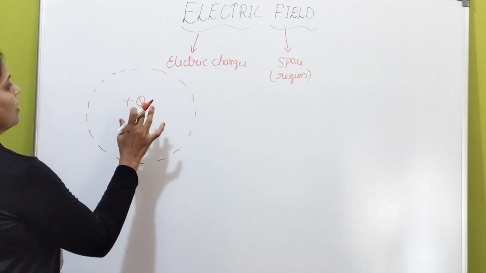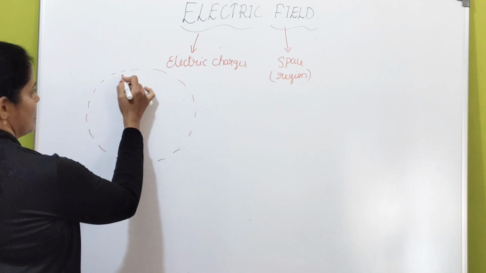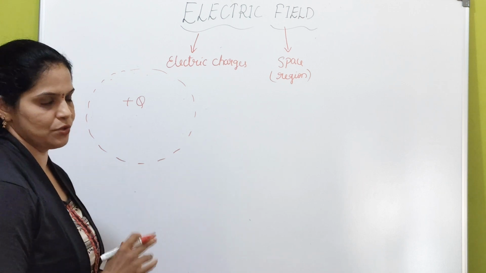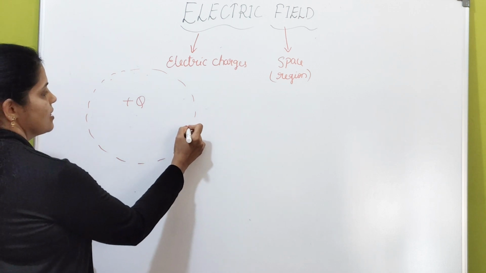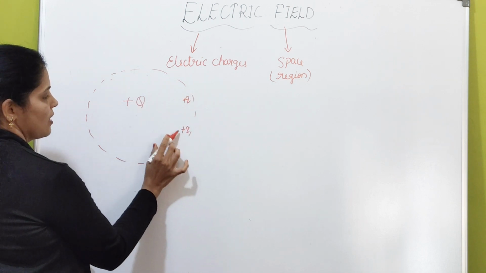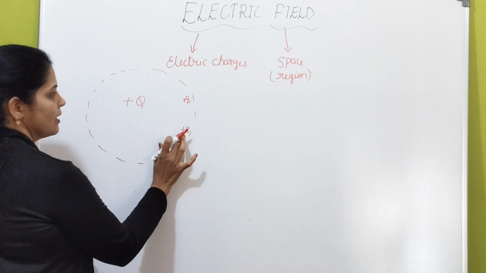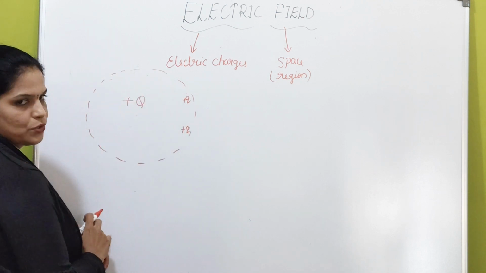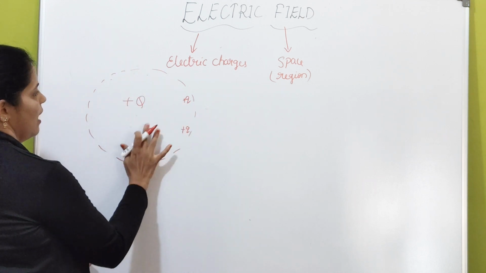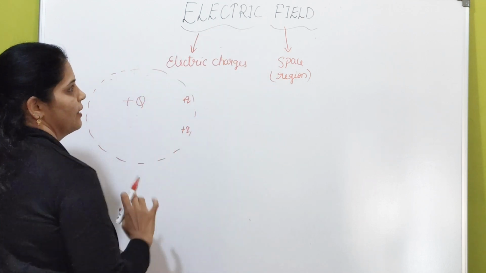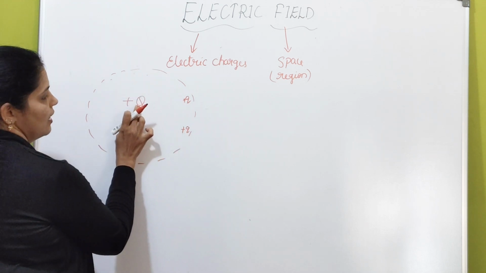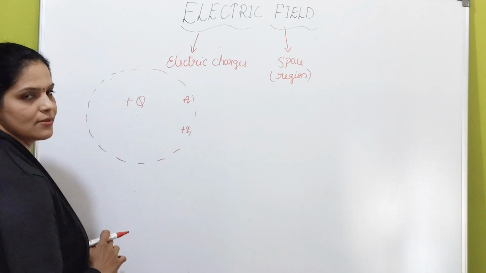Okay? So, if you place any other charged particle inside this electric field, it experiences electrostatic force. Even if these two charged particles are not in contact, this particle experiences electrostatic force because of the space, because of this region around this particle called as electric field. This is clear? So, electric field is responsible for the electrostatic force between the two charges.